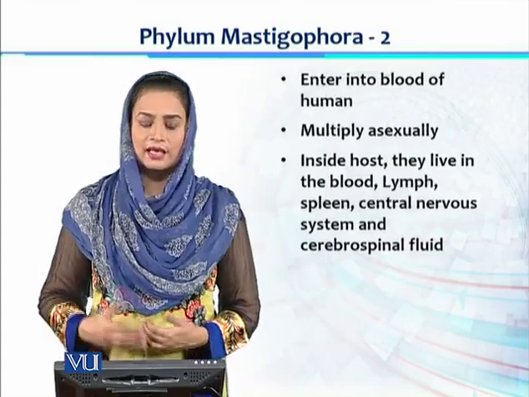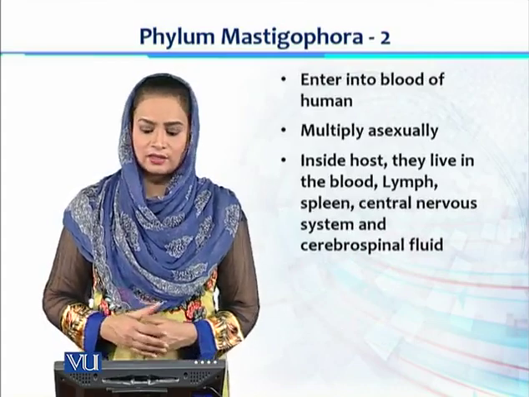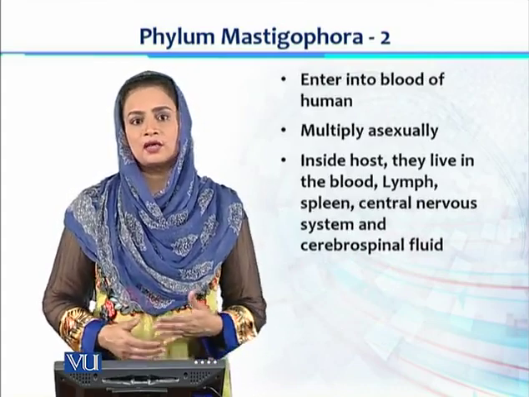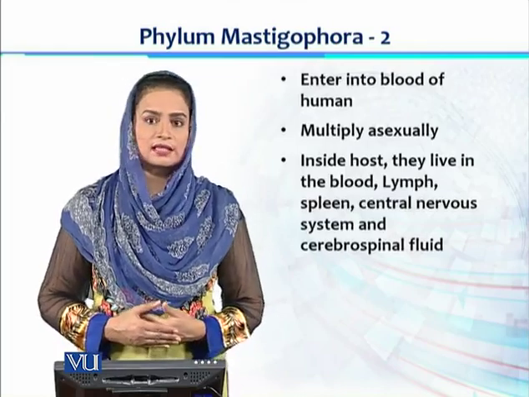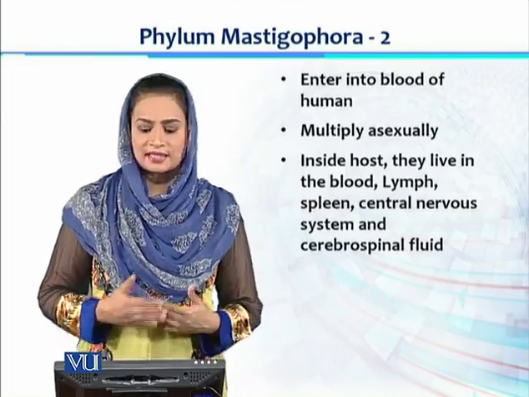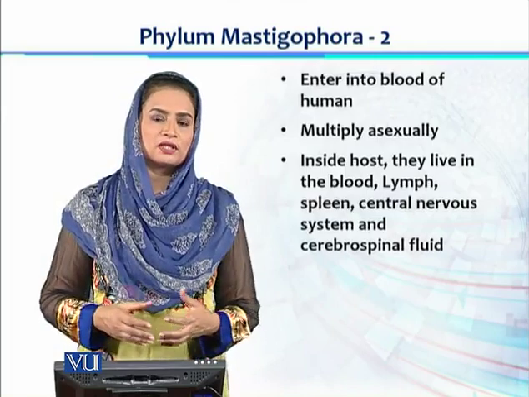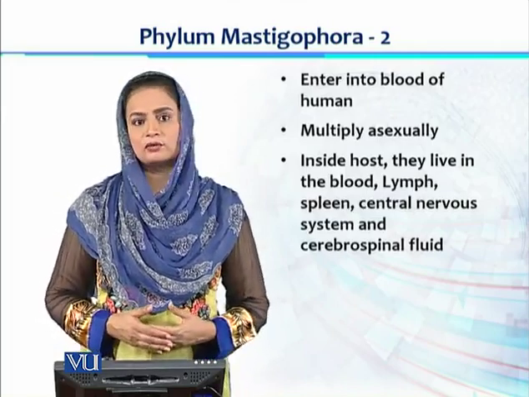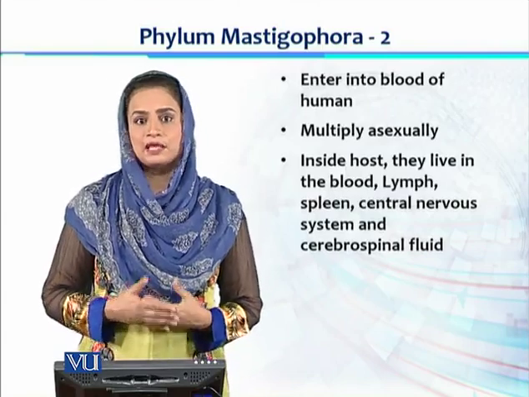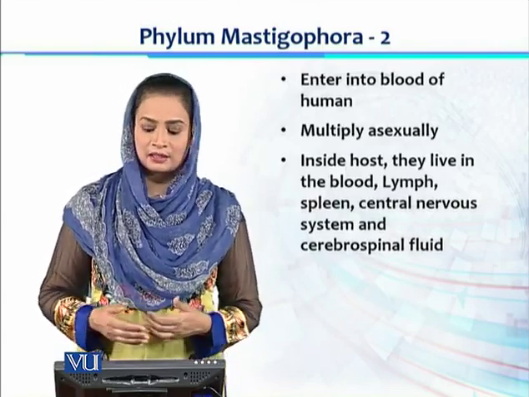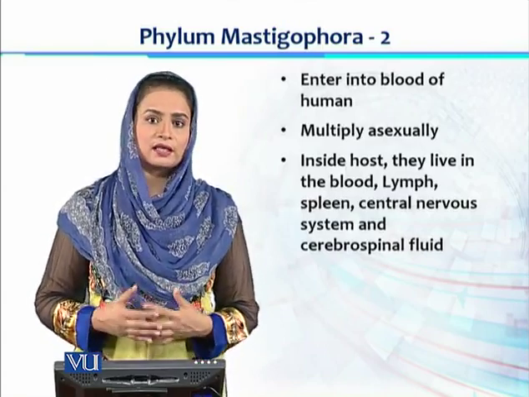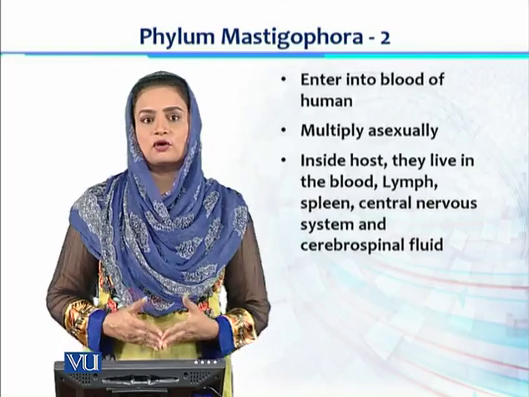Once they are present in the blood, they again start multiplying asexually, and their number increases a lot. Once inside the host, they find their target places, which are the blood cells, the lymph, the spleen, and the central nervous system and cerebrospinal fluid.